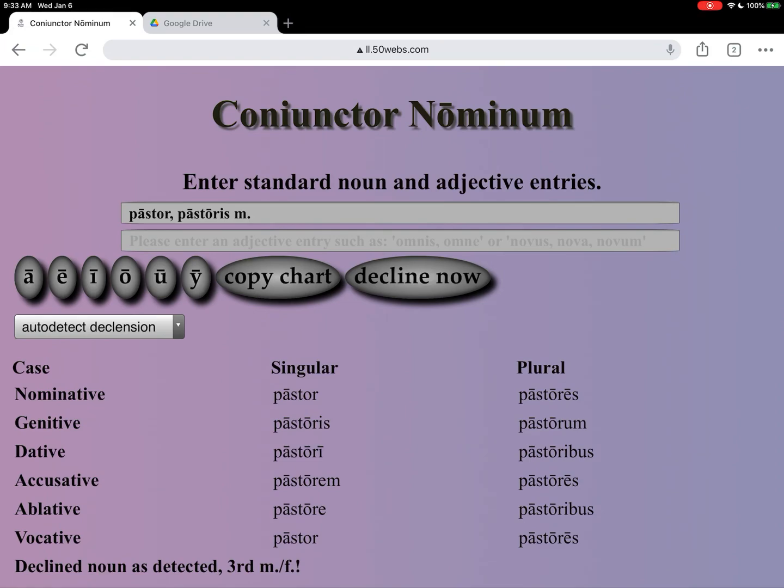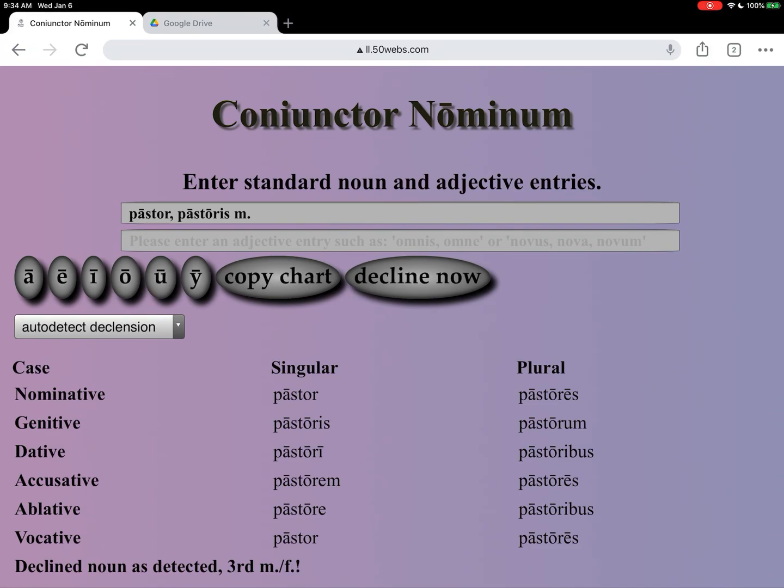Some third declension nouns will end with R, some will end with X, some will end with L in the nominative. For example, sol, solis, sun, ends with L in the nominative. Lux, lucis, light, and nox, noctis, night, end with X in the nominative. So it's just anything, whatever it happens to be. And you will, of course, know that because it will be listed as the first form in the noun entry. So pastor is the any, and then it goes is-e-m-a.